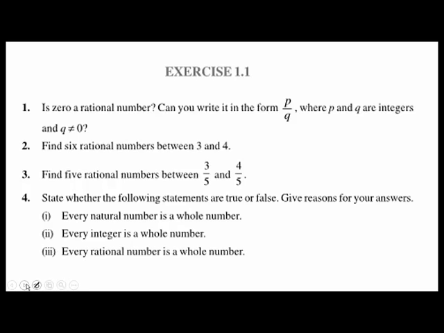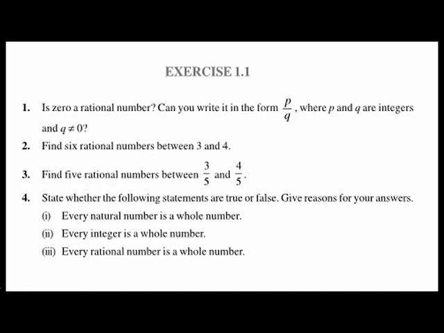Our first question is: is 0 a rational number? We have already discussed, yes, 0 is a rational number. Then can you write it in the form of P by Q? Yes, we can write 0 in the form P by Q. You have to solve this.